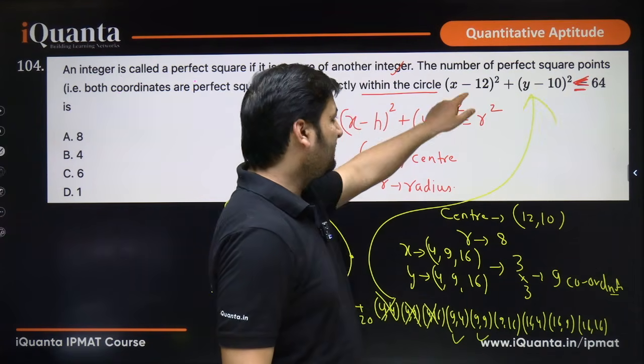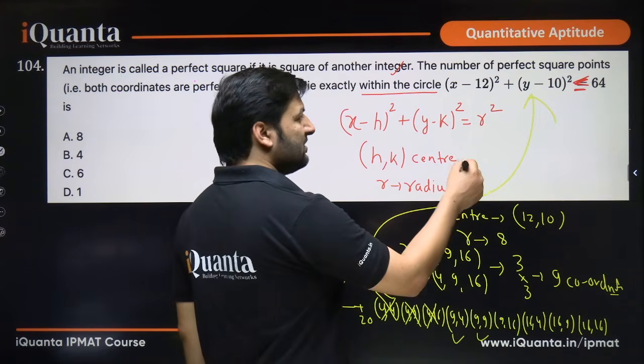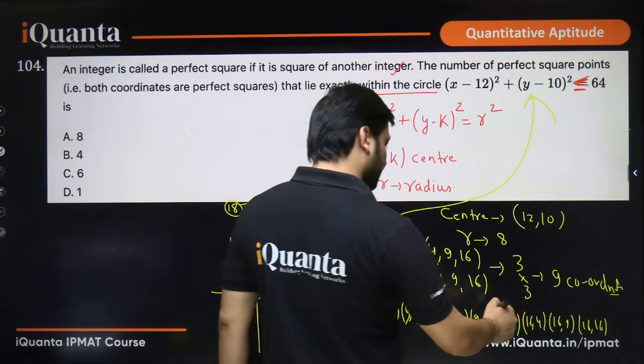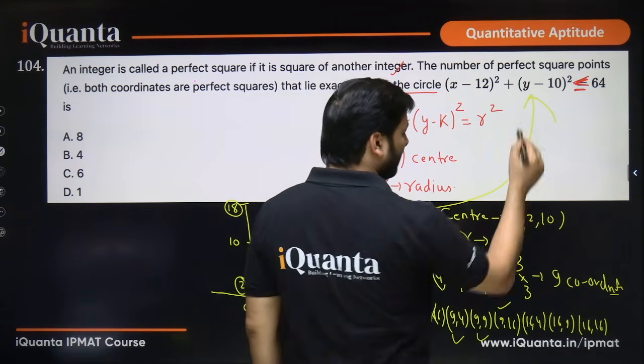9 comma 16. 3 and then 6. So 3 is 9, 6 is 36, 45. So this will also satisfy. 1, 2, 3 have satisfied so far. 16 comma 4. 4 square and then 6 square.